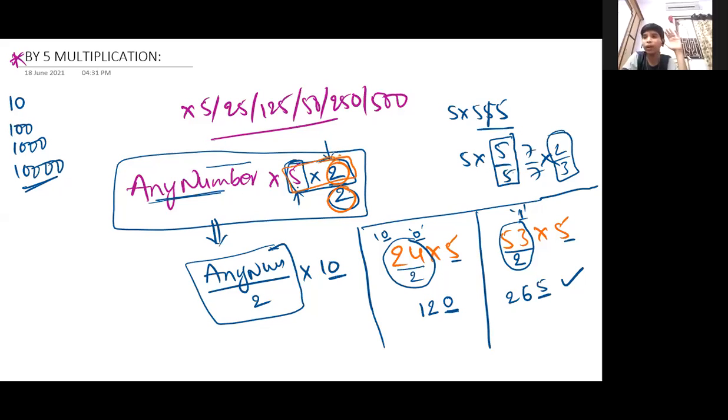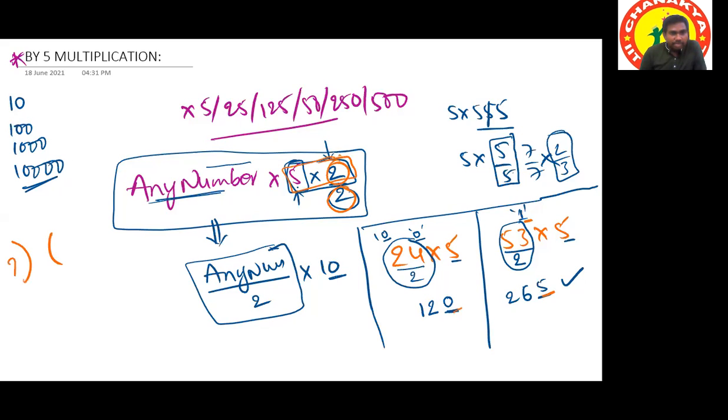Sir, why is the remainder 1? No, sir, why are we giving 5? Based on the remainder, we have to keep the last digit. So just tell me, any number when divided by 2, what are the remainder possibilities?